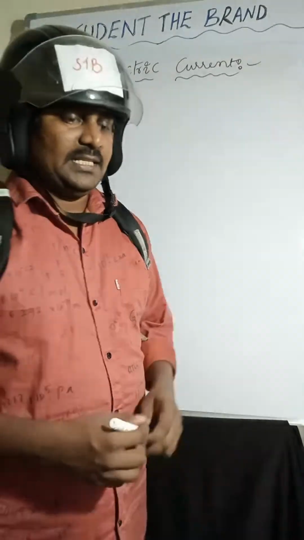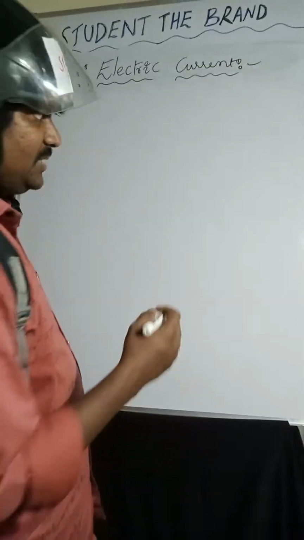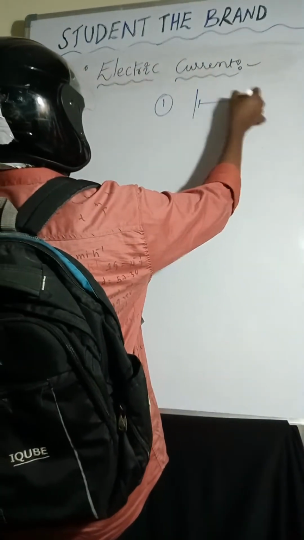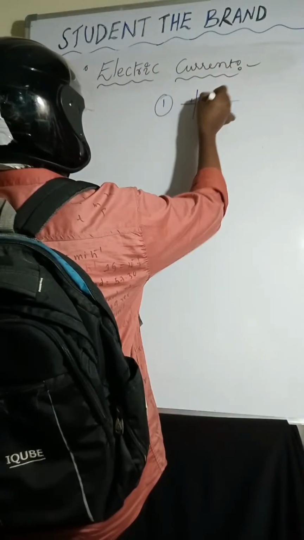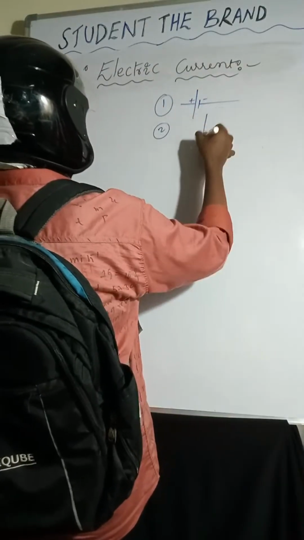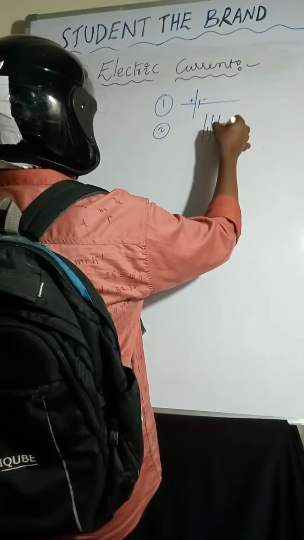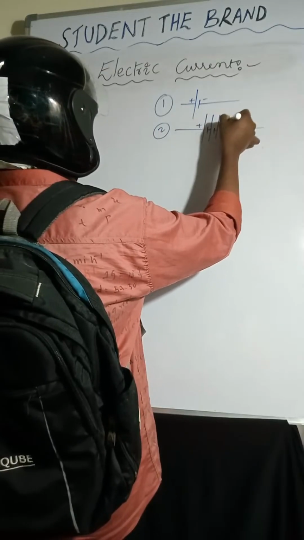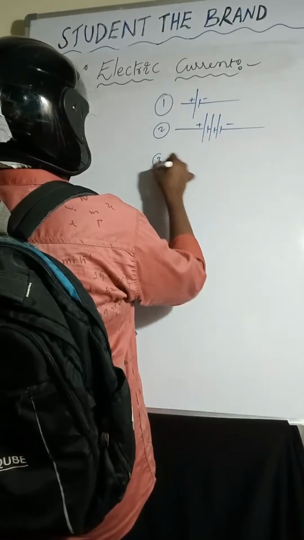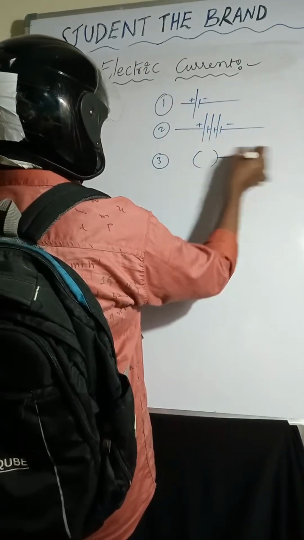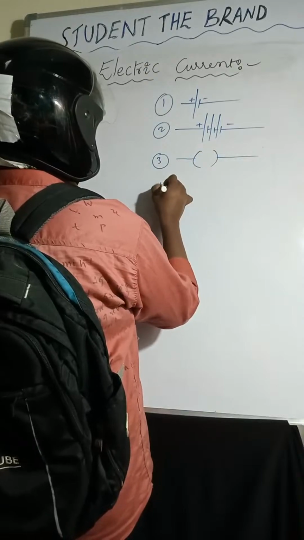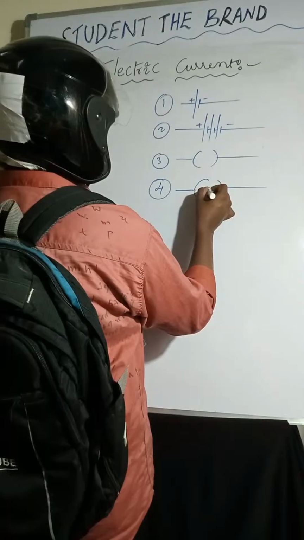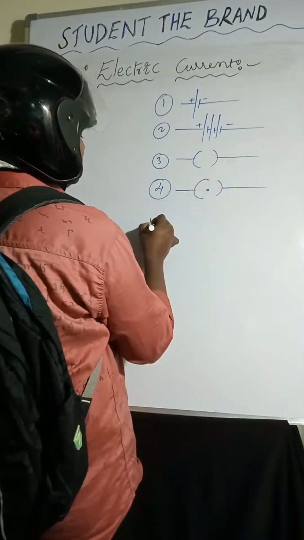Electrical appliances: first one is cell, with a positive terminal and a negative terminal. Second one is battery. Third one is open switch, and the fourth one is closed switch. So this is the open switch and closed switch.